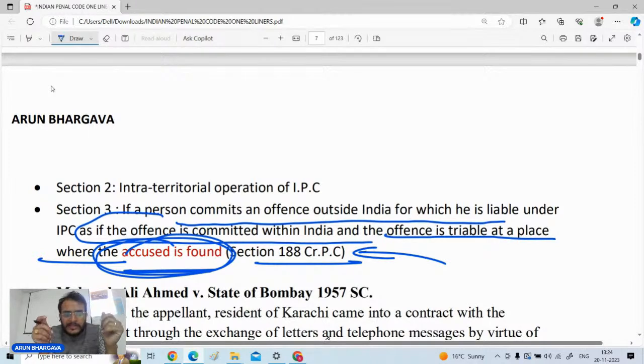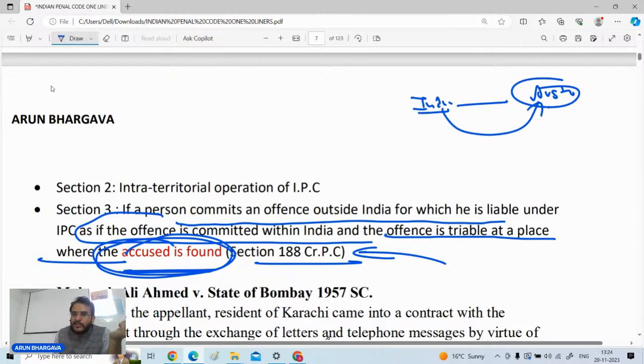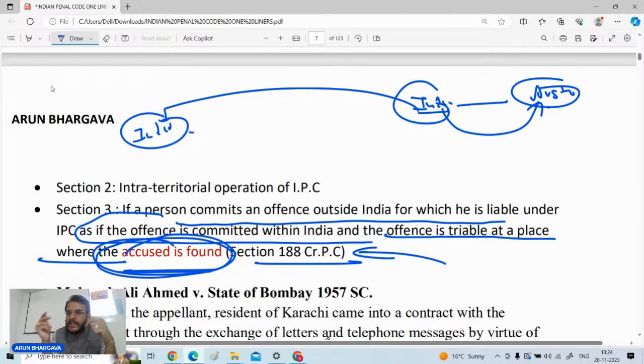And section number 188 of the CrPC is the counterpart of this. Both the provisions, that is section number 4 and section number 188 of the CrPC, read together with section number 3, are to be read in corollary with each other. For example, an Indian national is in Australia. He committed an offense in Australia, and then that person came back to India. Now, in Australia, the IPC is not there. The IPC is only applicable within India. But against such a person, proceedings of extradition will be demanded by the Australian government. So, how will things be taken up?